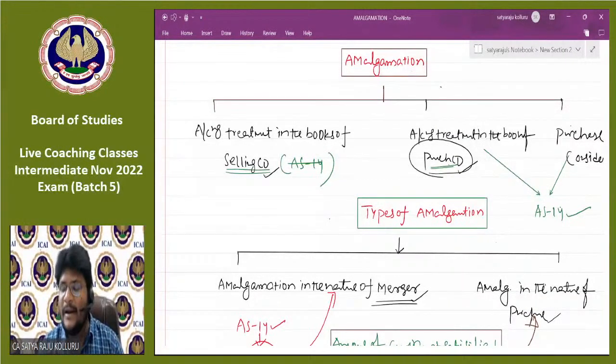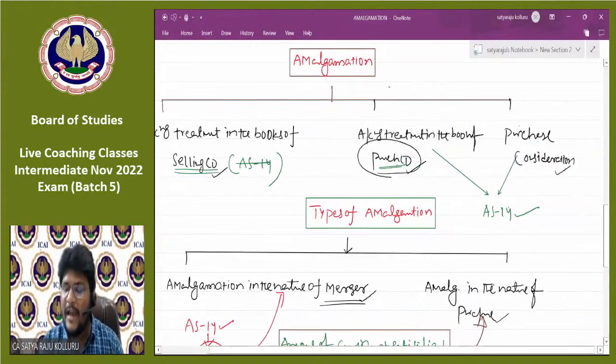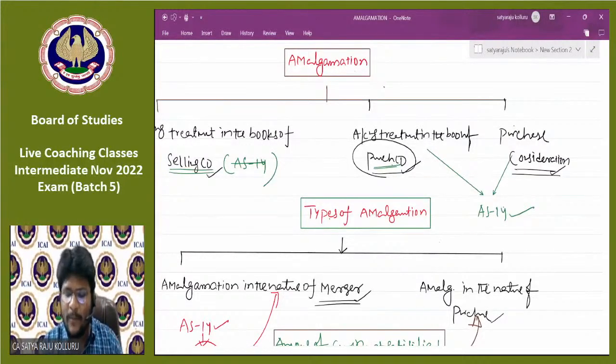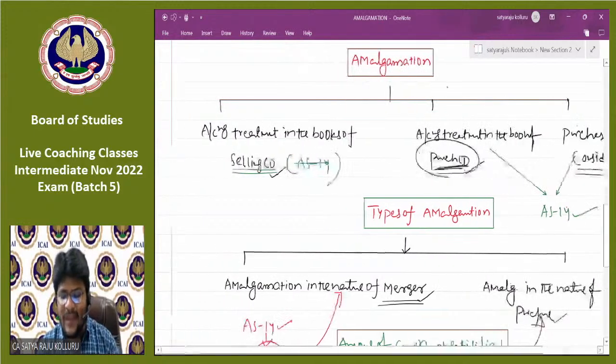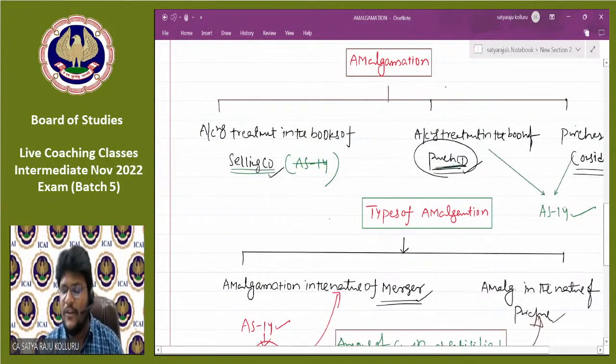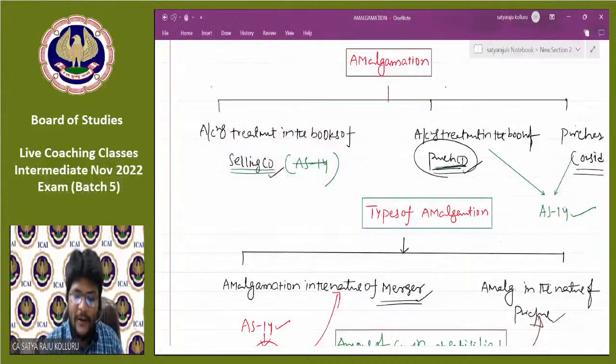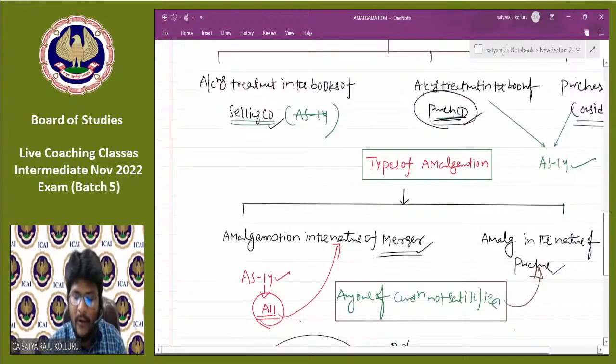And the type of amalgamation is also irrelevant for the calculation of purchase consideration. That means we discuss these types of amalgamation only for the purpose of providing accounting treatment in the books of the purchasing company. Please, all of you, put that point in your mind, guys. And the next issue. Sir, if the amalgamation is amalgamation in the nature of merger, which type of accounting treatment are you going to provide in the books of the purchasing company? The accounting treatment is known as the pooling of interest method. What is that, guys? Pooling of interest method.